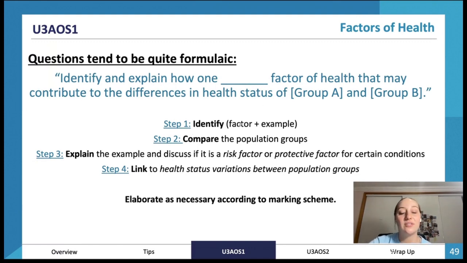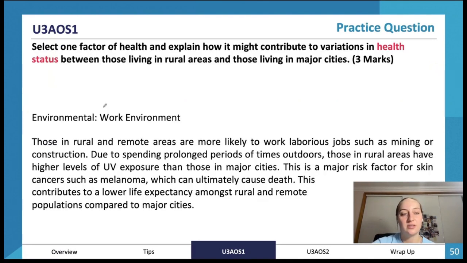So you identify the factor, give an example, compare the population groups, and explain the example and discuss if it's a risk factor or a protective factor for certain conditions. And then step 4, link to health status variations between the population groups. This is a good basis to go for when you're answering questions, as they generally fall into similar wording. So, select one factor of health and explain how it might contribute to variations in health status between those living in rural areas and those living in major cities.